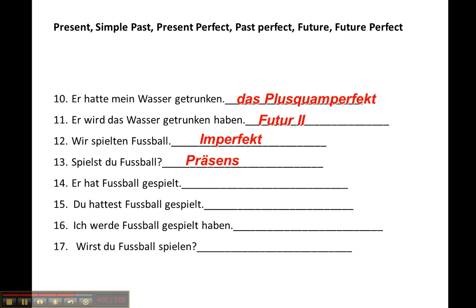Nummer 14, hat Fußball gespielt. Perfekt. We'd say Present Perfect. Nummer 15, du hattest Fußball gespielt. Das ist Plusquamperfekt or Past Perfect. Nummer 16, ich werde Fußball gespielt haben. That's the Present Perfect Tense.